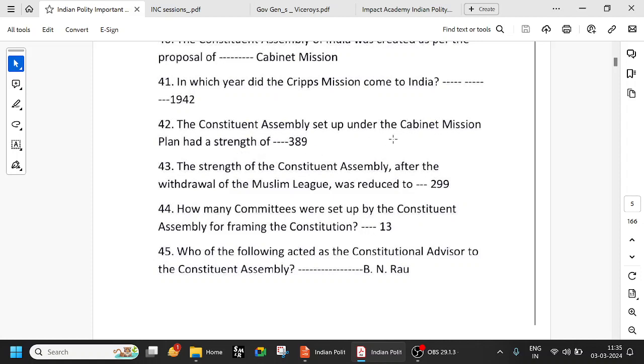The Constituent Assembly set up under the Cabinet Mission Plan had a strength of 389. Remember this: the strength of the Constituent Assembly after the withdrawal of the Muslim League was reduced to 299. The Muslim League wanted a separate Pakistan and was not in favor of the Constituent Assembly, so they withdrew. First it was 389, next it became 299. How many committees were set up? There were 13 committees: Law Committee, Steering Committee, Union Powers Committee. All those things are very important. Law Committee, Drafting Committee, and it's Dr. B.R. Ambedkar.